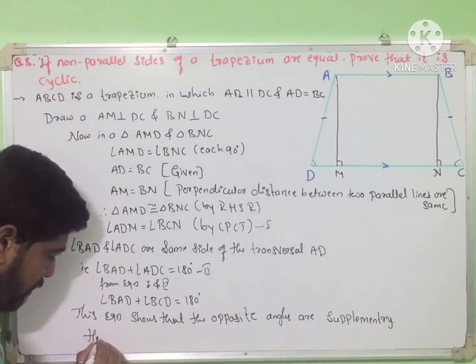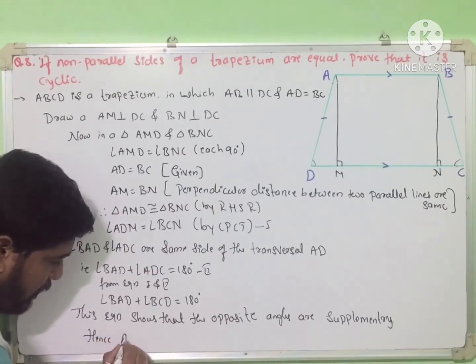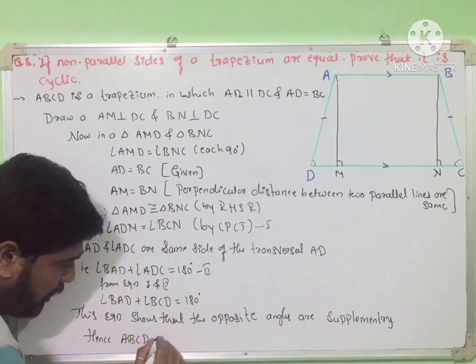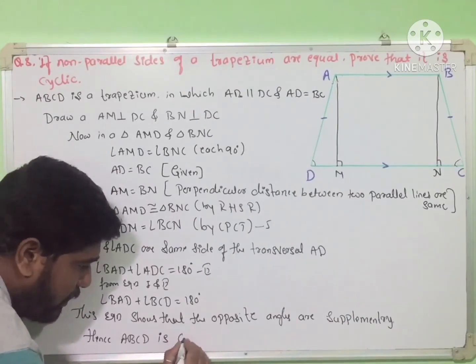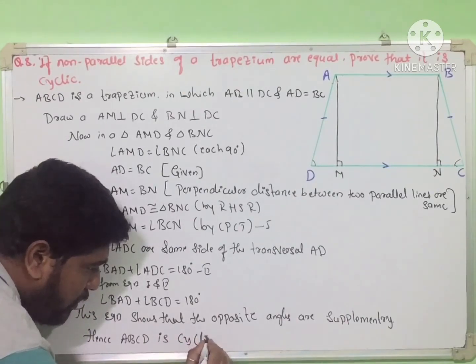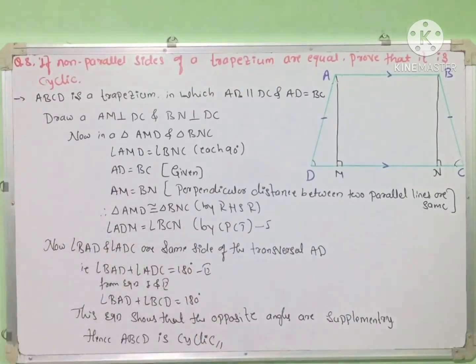Hence, ABCD is cyclic. Hence proved. Is it clear?